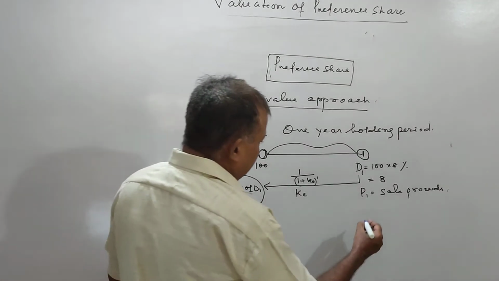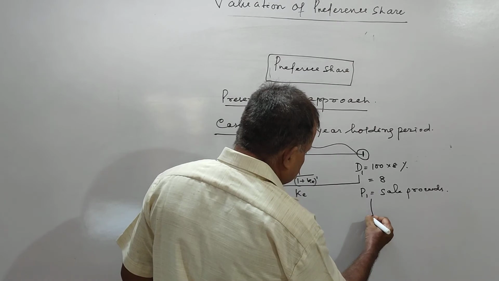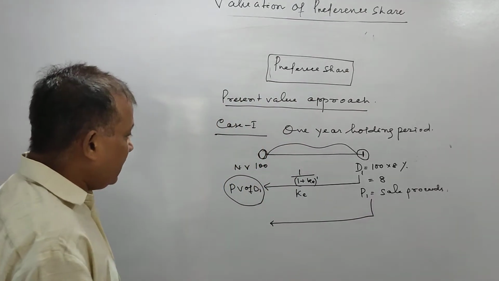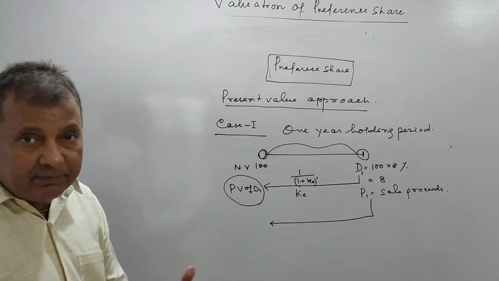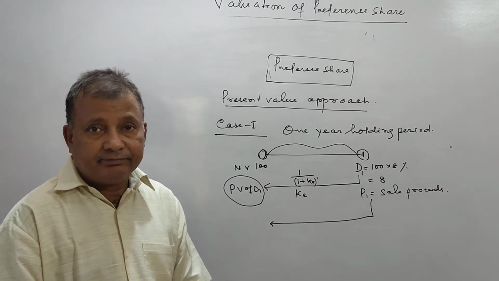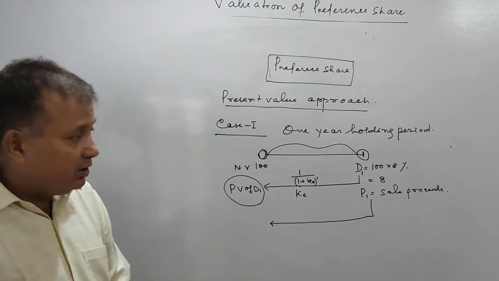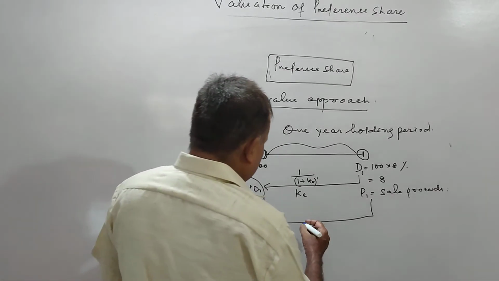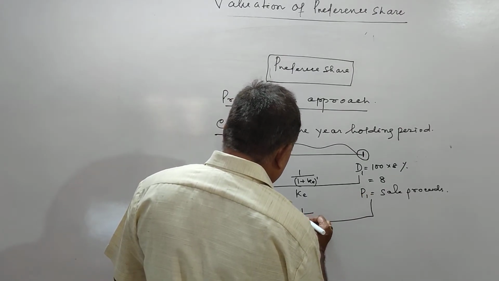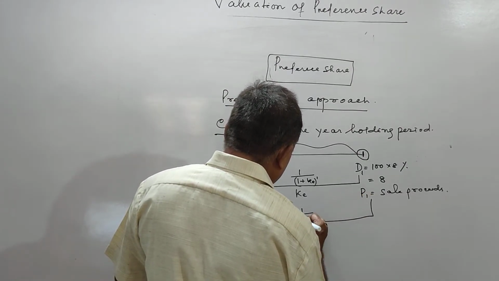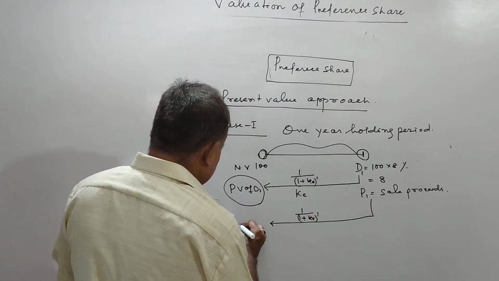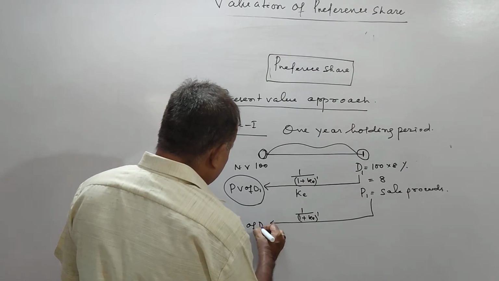Now if my proceeds is P1 and if I will sell the preference share at the end of first year, again I have to discount P1 with KE, only 1 year, so that I shall find out the PV of P1.